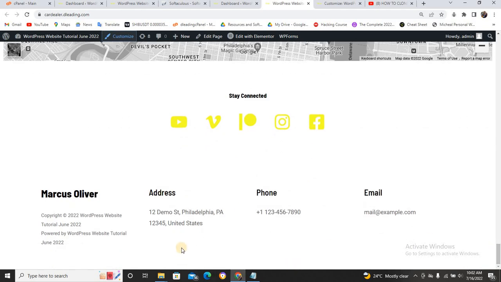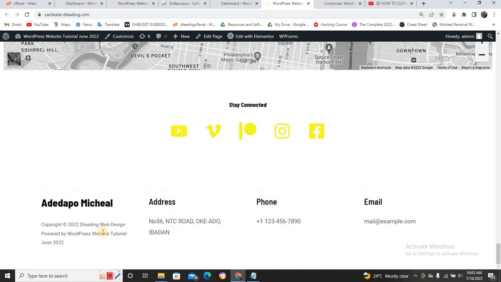Can you see nothing is changing there? But when you refresh like this, you will see the changes at this particular place. So let's wait for it to load. Now, can you see that this thing has been changed? Now you can change your phone number and your email here. Let me just put my number and show you how to go about this.